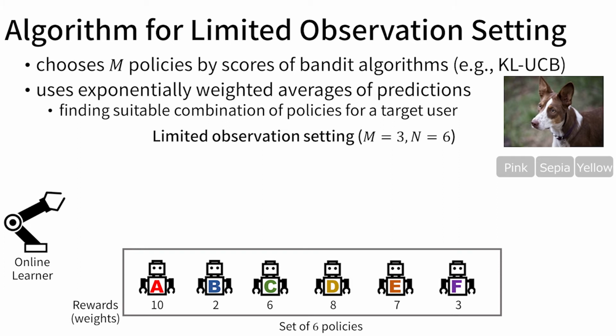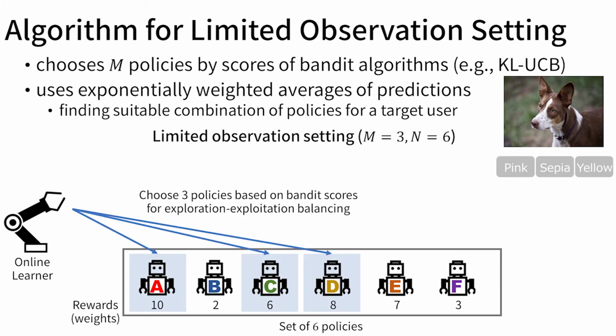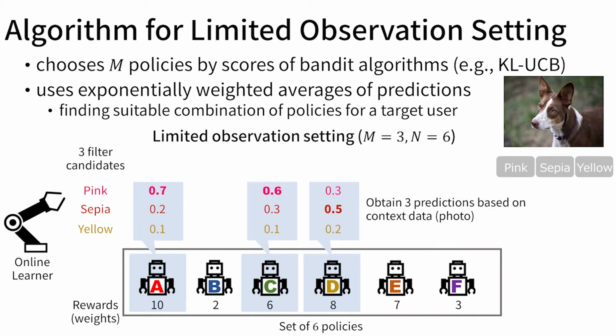We show an example of the limited observation setting. In this case, the online learner chooses 3 policies from a set of 6 policies in each time step. The online learner selects 3 policies based on bandit scores for exploration-exploitation balancing. The online learner obtains 3 predictions from the selected 3 policies. The predictions are probabilities of each image filter for given images.